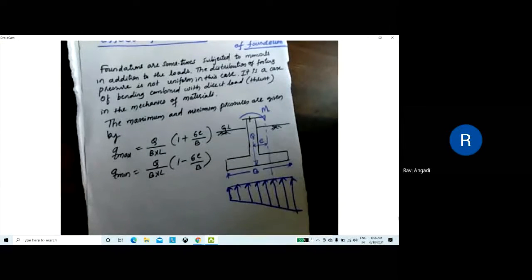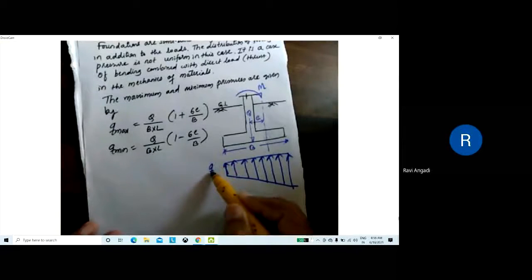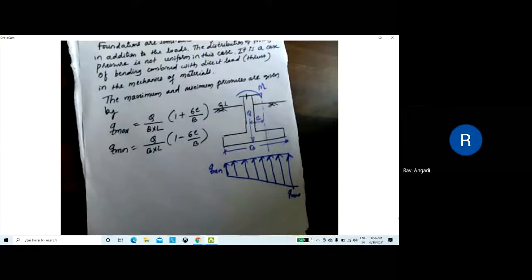If there is no eccentricity, how will the pressure distribution be under the footing? Q minimum is 0, Q maximum is. That is, in the case of zero eccentricity, you will get a uniform pressure distribution. Correct? Yes, sir. Uniform pressure distribution. Okay.